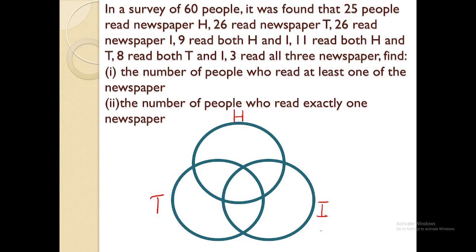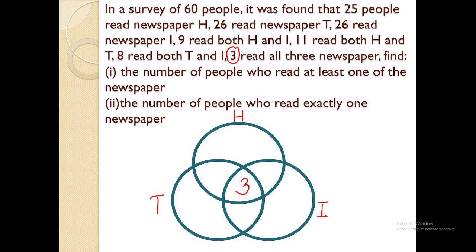8 read both T and I. And 3 read all 3 newspapers. So from this given, we will be starting with katong mubasa sa tulo ka newspapers. You always start with that and filling up your Venn diagram. So we will start with the number 3. Where are we going to write the number 3? Of course, it's in the intersection of H, T, and I in the middle part.